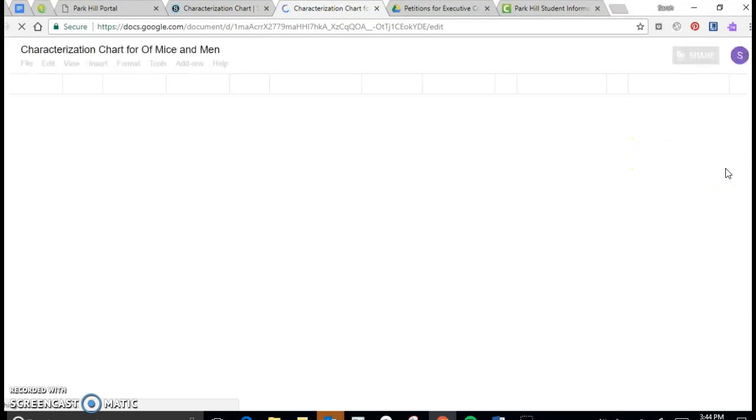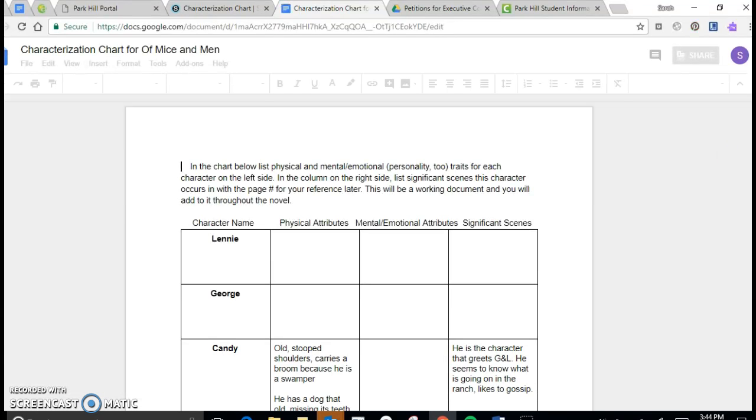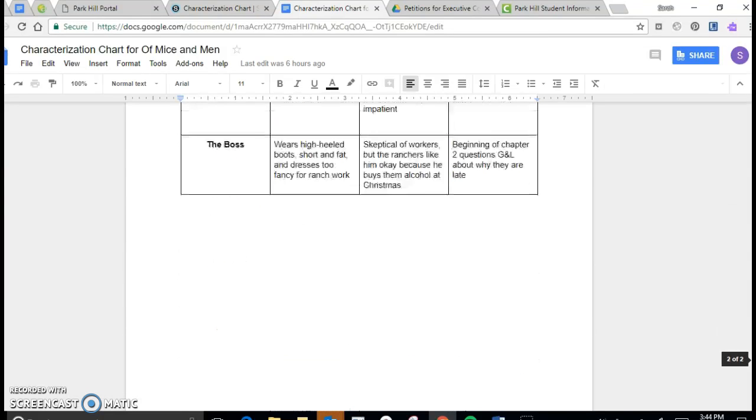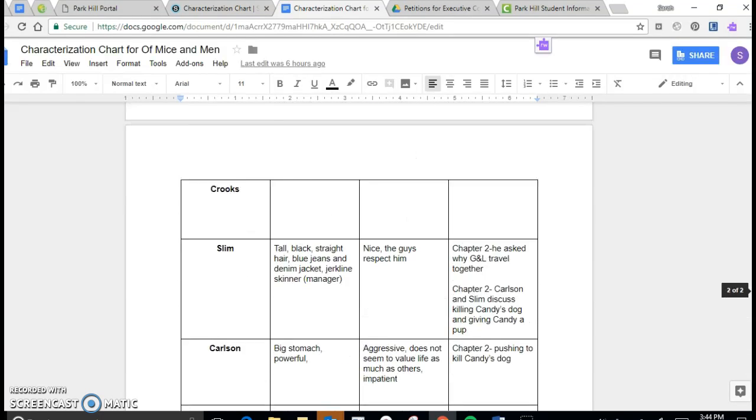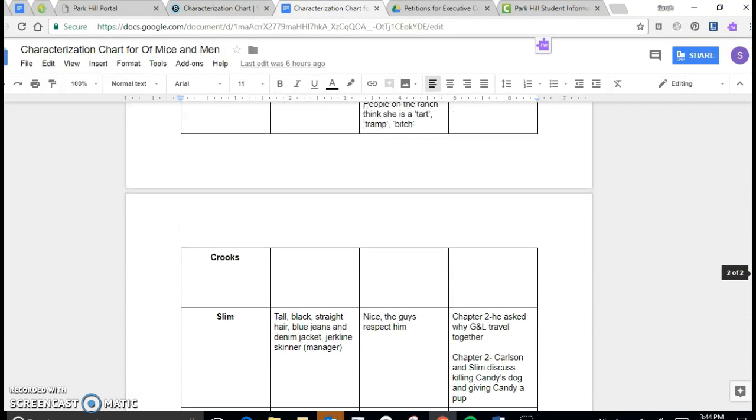Crooks is a character you're going to meet in chapter 3. Right now, we don't have anything recorded for him on the chart, as you can see right here. So you do want to enter that.